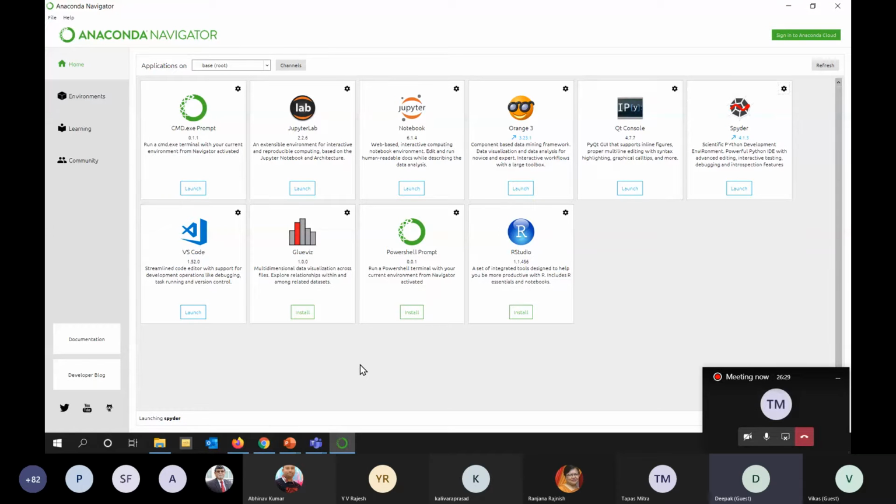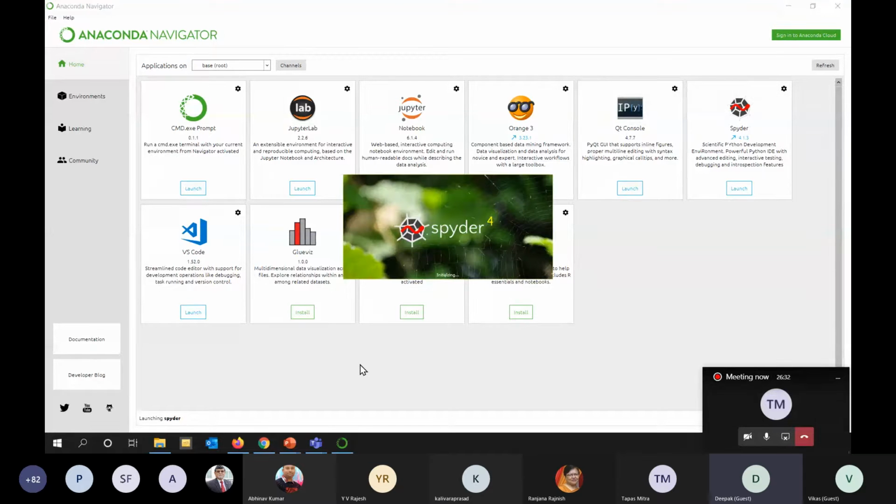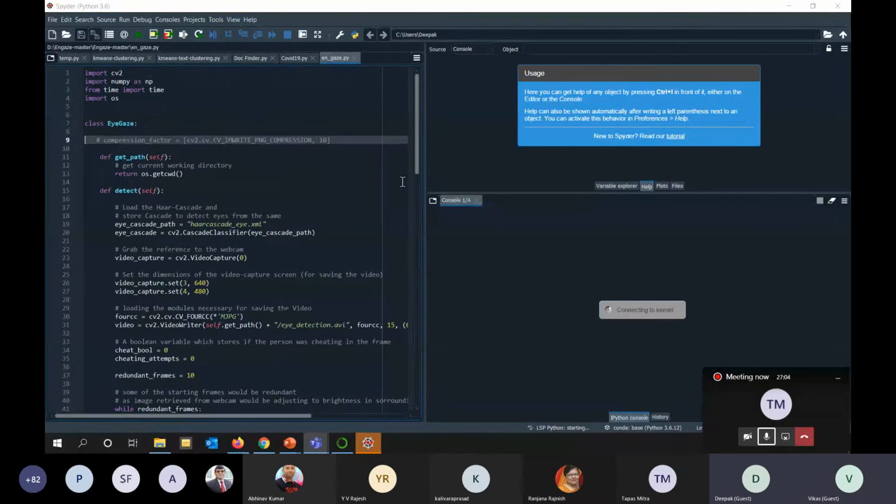So that's the beauty of Anaconda. It comes with a lot of different options. Just give me 2 minutes. It's starting. Is it visible to you all? It's taking a lot of time. Have you seen that? And now this interface will appear.